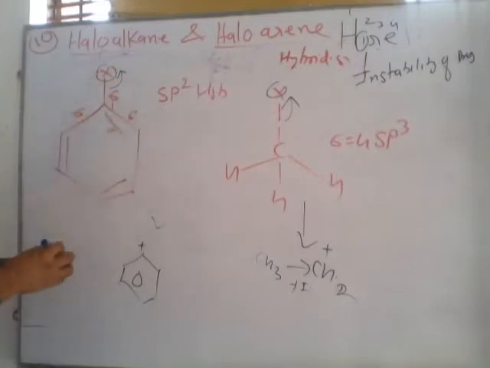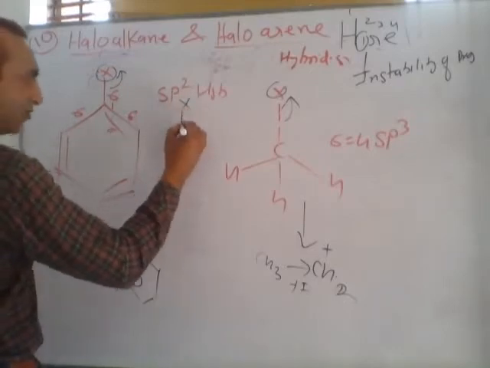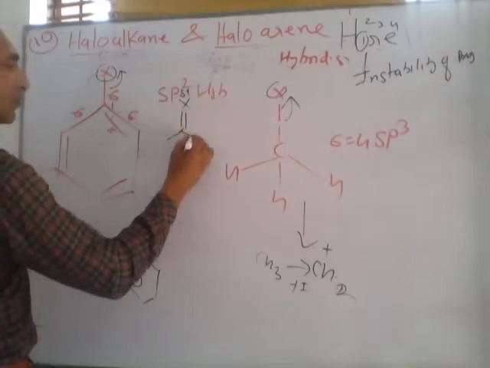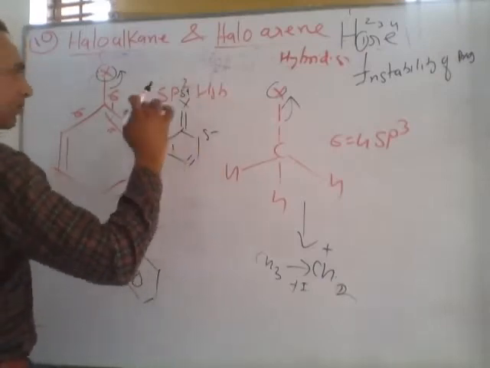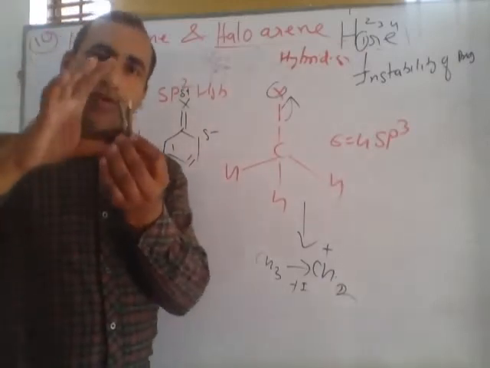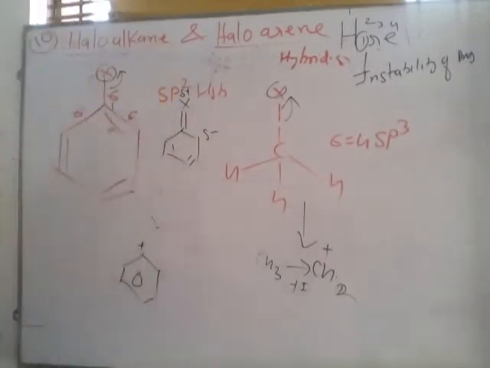So after the resonance, in the next structure, this bond becomes a partially double bond, partially positive, partially negative. So the breaking of a double bond is too difficult. Suppose this is a double bond, a short bond, also double bond. The breaking of a double bond is too difficult.